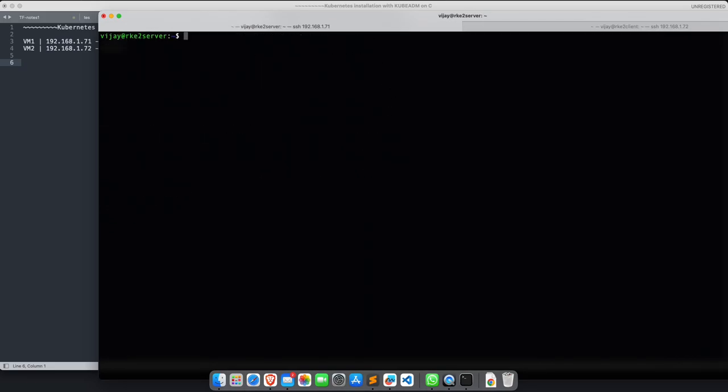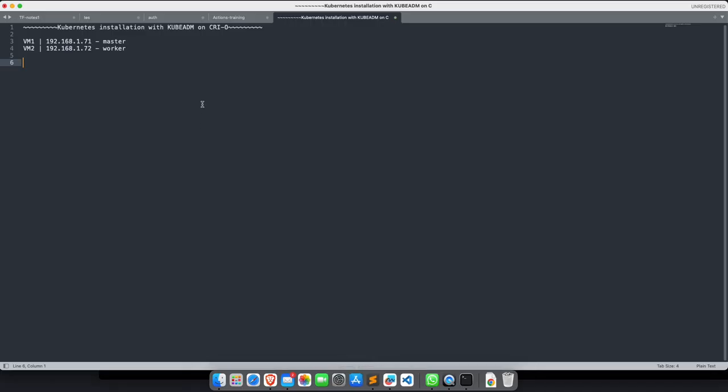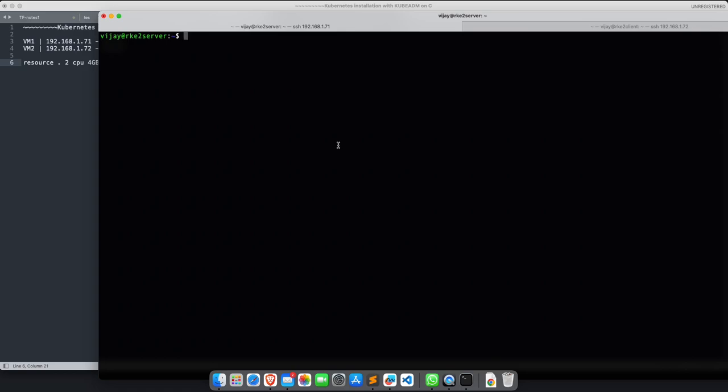Okay, cool. So first thing first, there are a few steps which we need to execute on both the machines. So let's start executing. We should make sure that there is no swap space, because kubeadm doesn't accept swap space. And before that, the minimum resource requirement for both the machines, right? We need at least 2 CPU and 4 GB of RAM. In my case, I have 2 CPU and 4 GB of RAM. So you need that also.